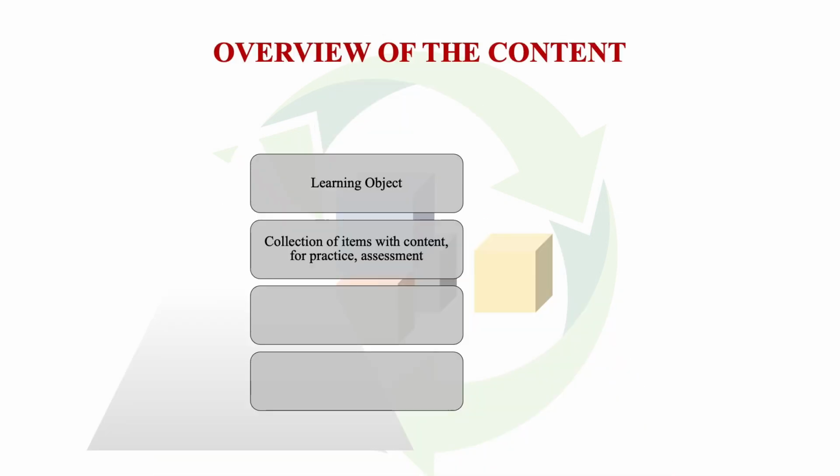The learning object could comprise items with content which facilitates learning. The content could be in the form of text, images or audio files. Videos could be there, or maybe a combination of all of these or some of these.